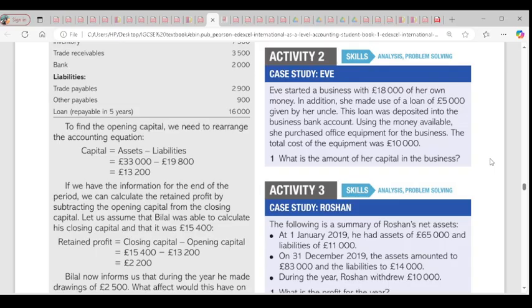So here I wrote, based on the case study, capital is 18,000, she doesn't withdraw any capital, and she barely used it to purchase the asset. So she had some amount of money in the bank. Then she had the 5,000 to purchase the equipment. So she doesn't use anything. So the amount of capital she has is 18,000. I think it's clear. The question is trickish anyway.